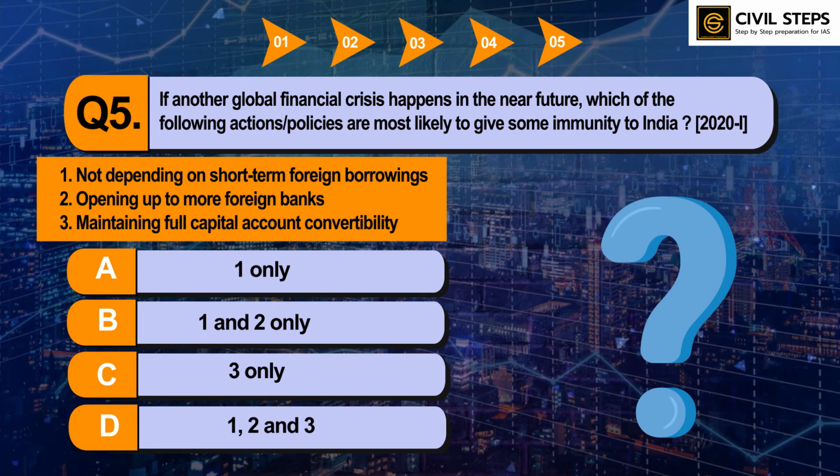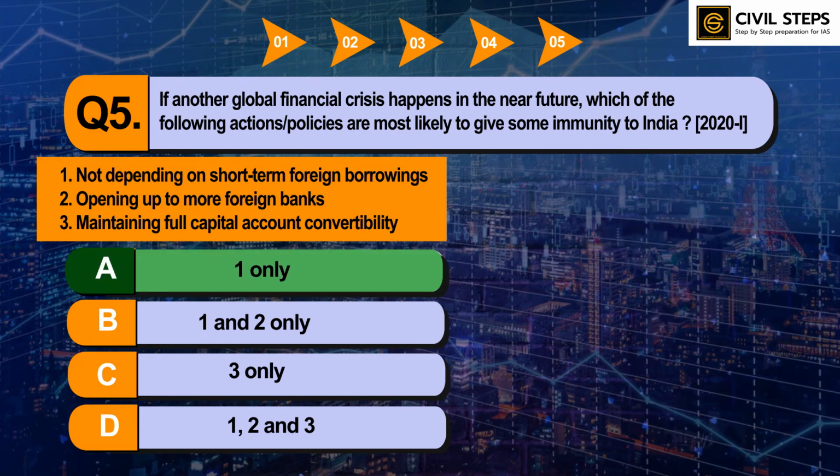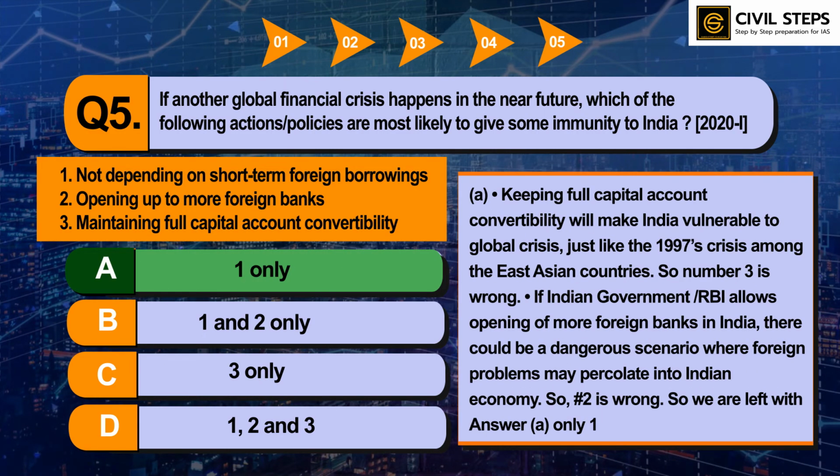So the answer of this question is option A, 1 only. Keeping full capital account convertibility will make India vulnerable to a global crisis, just like the 1997 crisis among the East Asian countries. So statement number 3 is wrong.